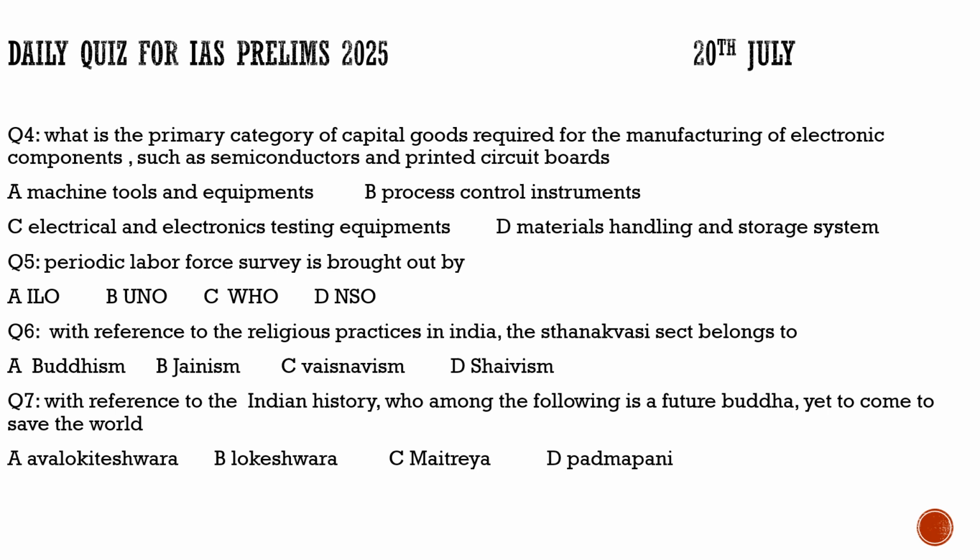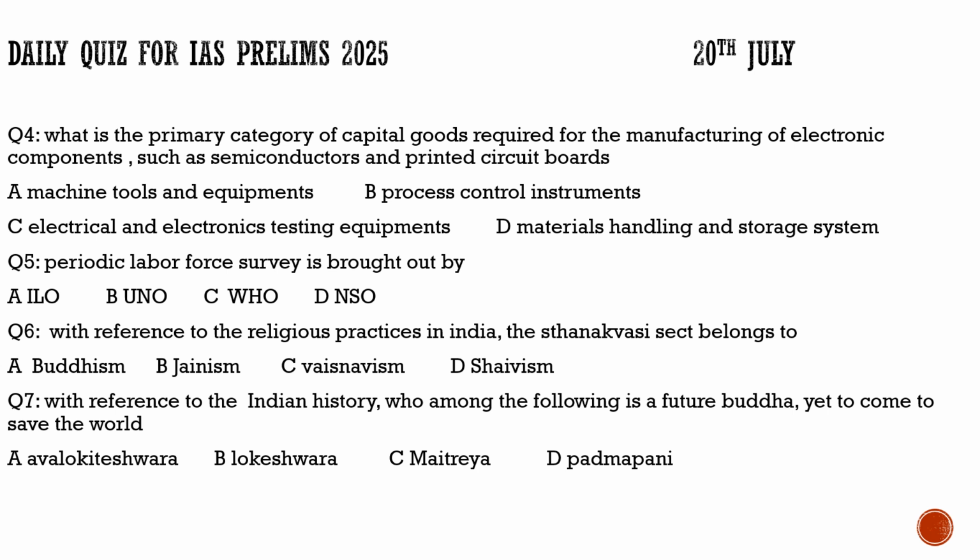So the question asks us, what is the primary category of capital goods required for the manufacturing of electronic components? Is it option A, machine tools and equipments? Yes, it is so. Is it option B, process control instruments? No, not at all. Is it option C, electrical and electronic testing equipments? Not at all. Is it the material handling and storage system? Not at all. So for question number 4, the primary category of capital goods required for the manufacturing of electronic components is machine tools and equipment. So it comes under the category of capital goods.